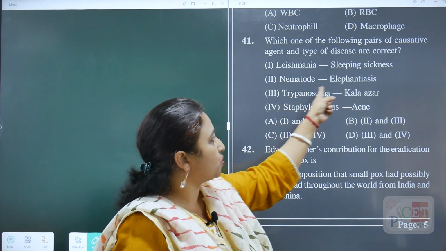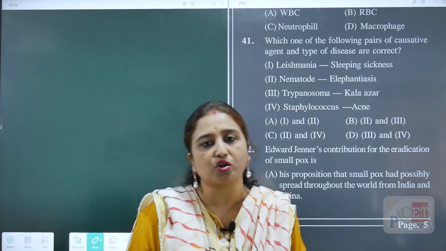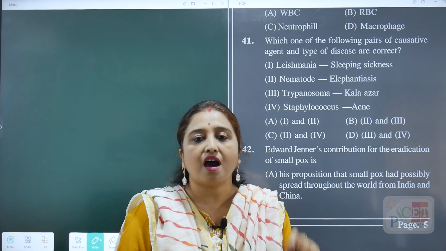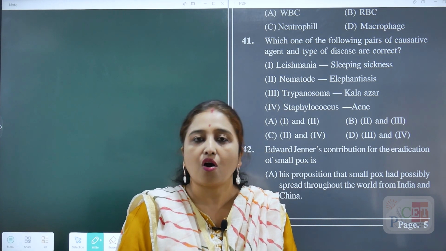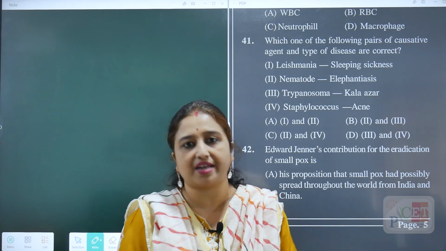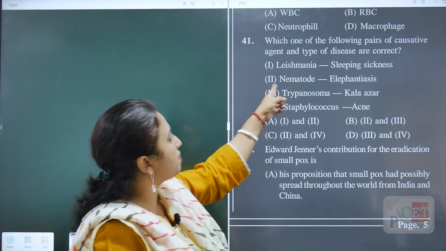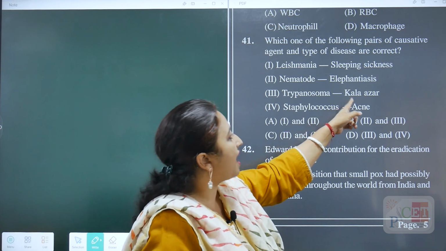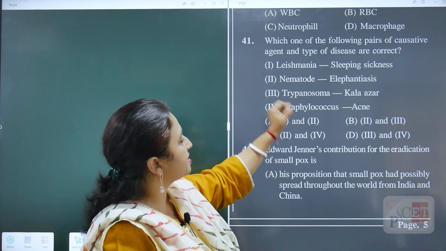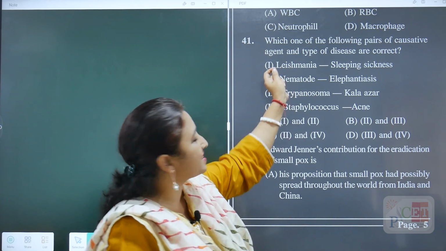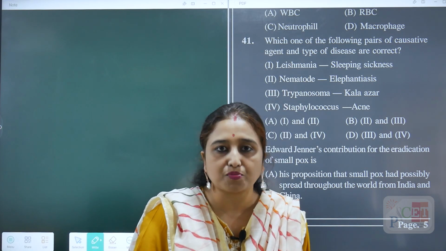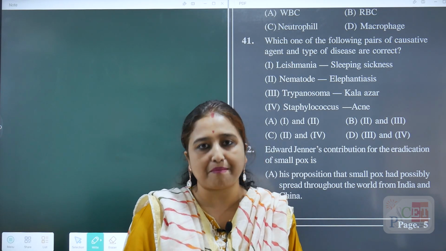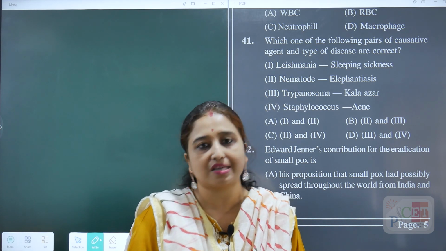Next one is nematode, elephantiasis. Wuchereria bancrofti or Wuchereria malayi are responsible for elephantiasis or filariasis by infecting the lymphatic system. So option number 2 is correct. Trypanosoma is a protozoa, they are responsible for Kala Azar? No, Kala Azar's causative organism is Leishmania donovani. It's not caused by trypanosoma. Trypanosoma gambiense is responsible for African sleeping sickness.